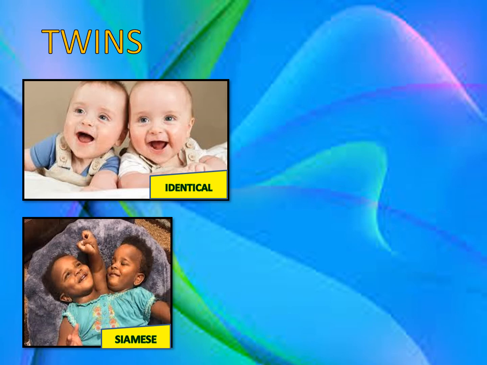Now, there are two main types of twins. They are monozygotic or identical twins and dizygotic or fraternal twins.